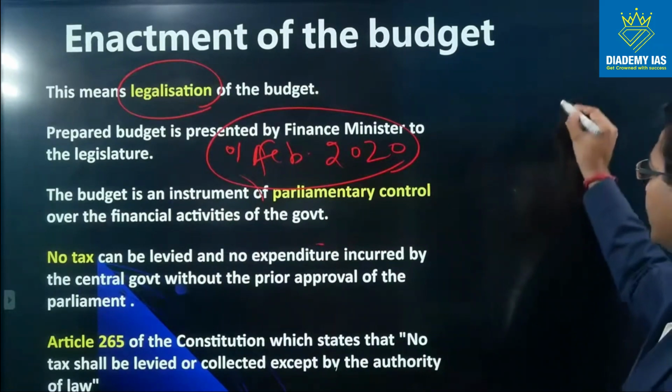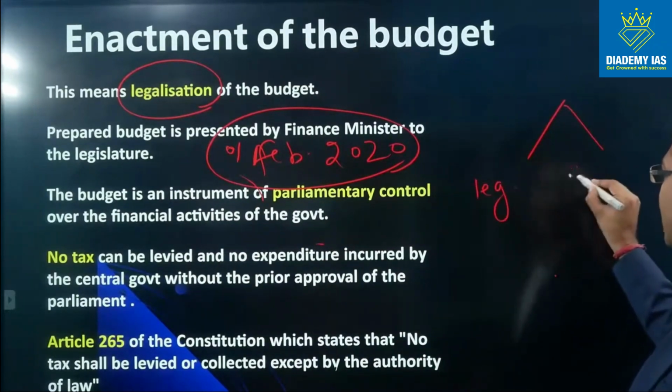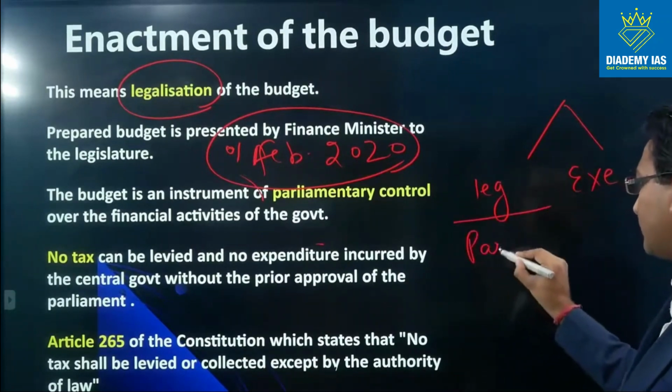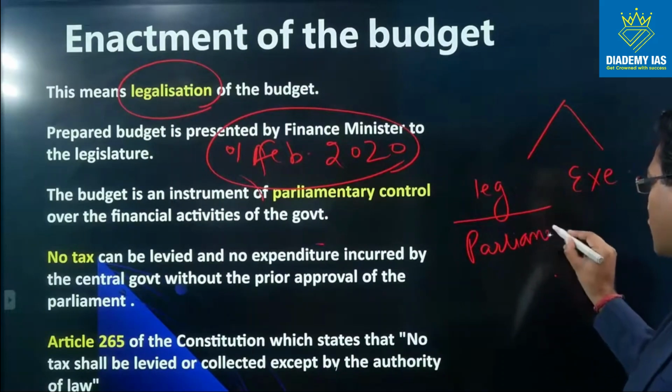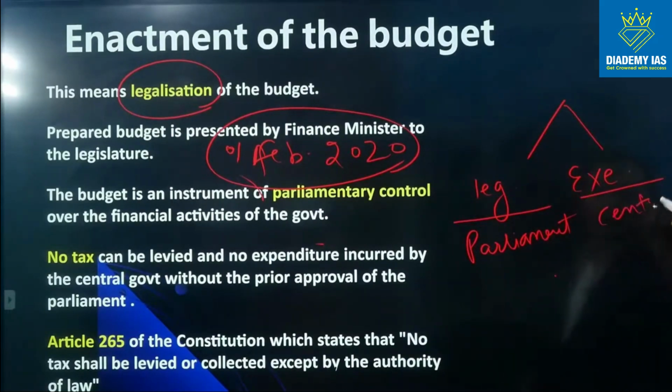So there are 2 different pillars of the government. One is legislature, another is executive. Legislature means parliament, Rajya Sabha, Lok Sabha. Executive means the central government, which includes Prime Minister, Cabinet, and other ministers which are part of the Council of Ministers.